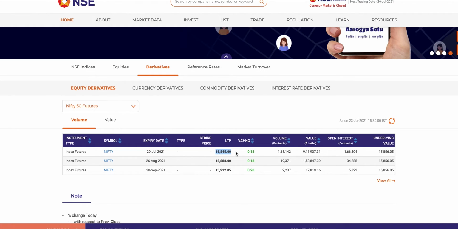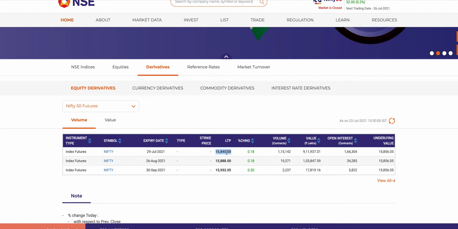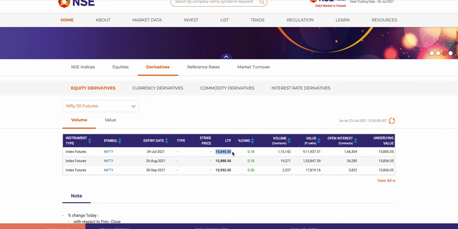15,845. If you're a buyer of the index future, what do you expect? If I buy at 15,845, then to make money, on 29th July 2021 I should be trading at least a point above 15,845. Even if Nifty closes at 15,846, I will make one unit.